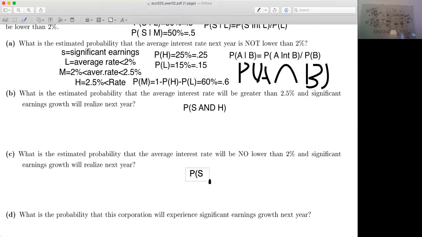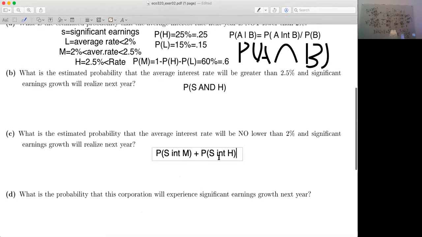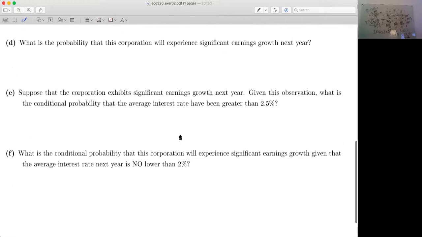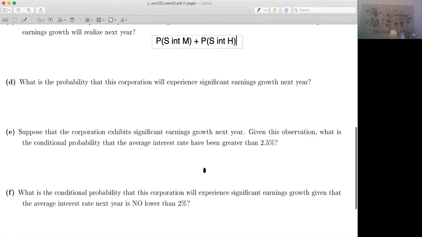So basically I have S intersection low, actually median, plus the probability of S intersection high, something like that. I already showed the answers, but you should be able to do something like that. This is the probability of S you are looking for, and the other things I just left here.